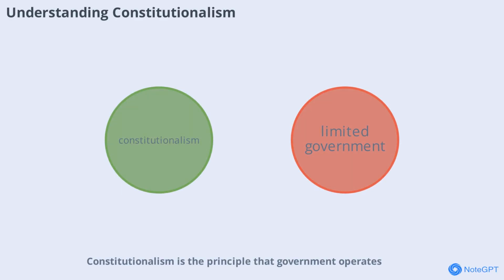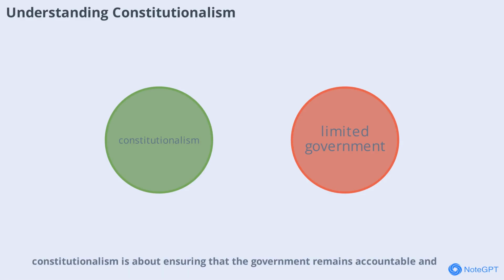Constitutionalism is the principle that government operates within the limits set by the Constitution. It means that government power is not absolute and must be exercised according to established rules. Constitutionalism ensures that laws, not individuals, are supreme, and that government actions are fair and lawful. This system protects the rights of citizens and prevents the misuse of power. By upholding constitutionalism, democracy functions properly and individual liberty is safeguarded.